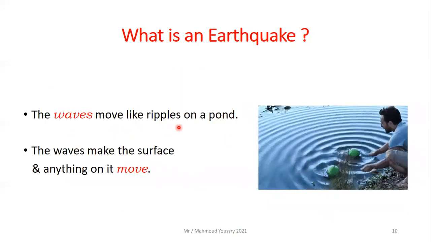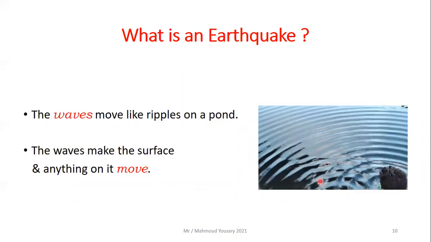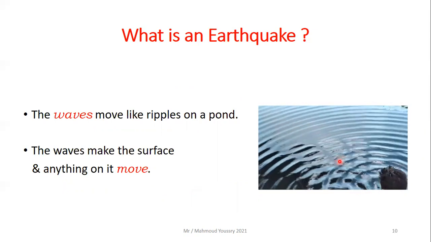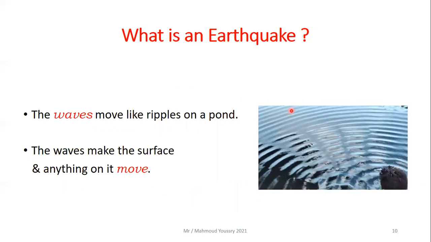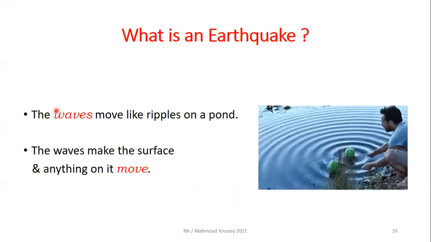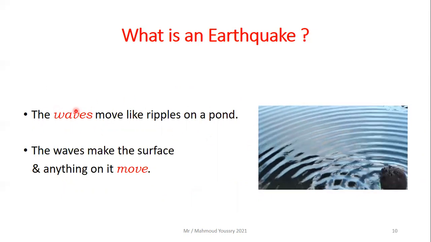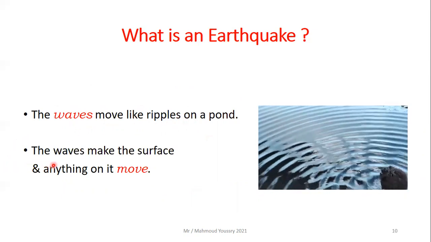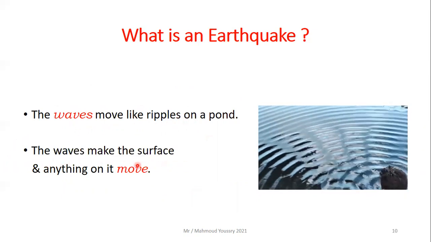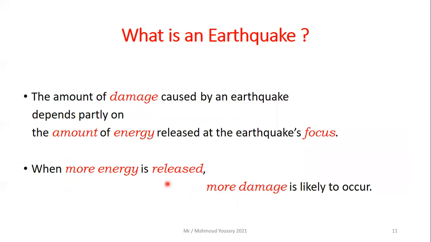The waves move like ripples on a pond. As you can see, these waves are spread along the water surface. So also the waves of energy produced by an earthquake move like ripples on a pond. The waves make the surface and anything on it move.